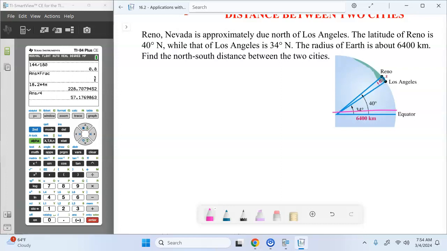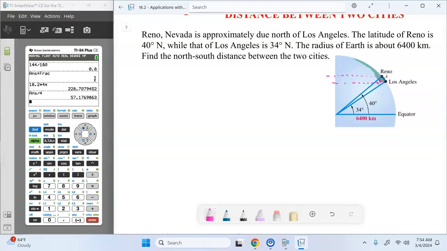We've got 1 degree and 2 degrees and 3 degrees and 4 and all the way up. So Los Angeles is at 34 degrees latitude and Reno is at 40 degrees latitude. We need to know the difference between those for the angle measurement. We're not going to use the full 40 or the full 34. We're just going to use the difference between the 2.